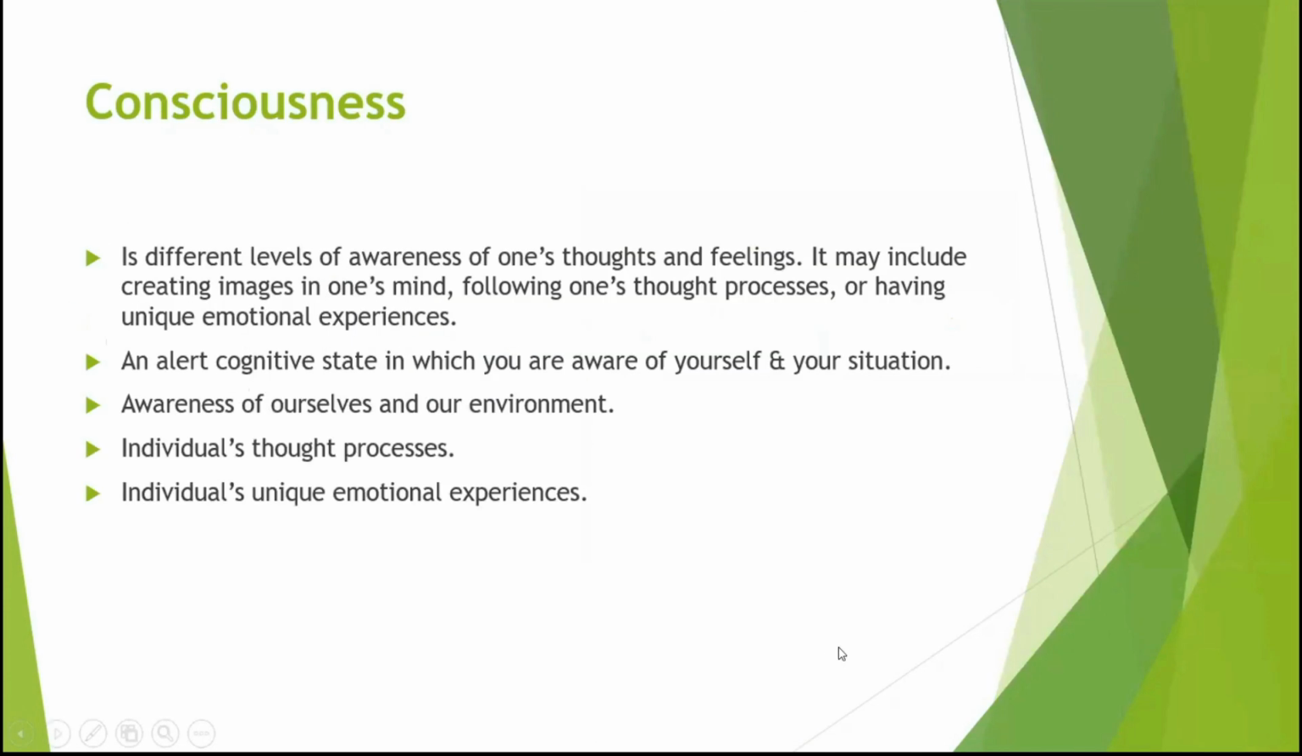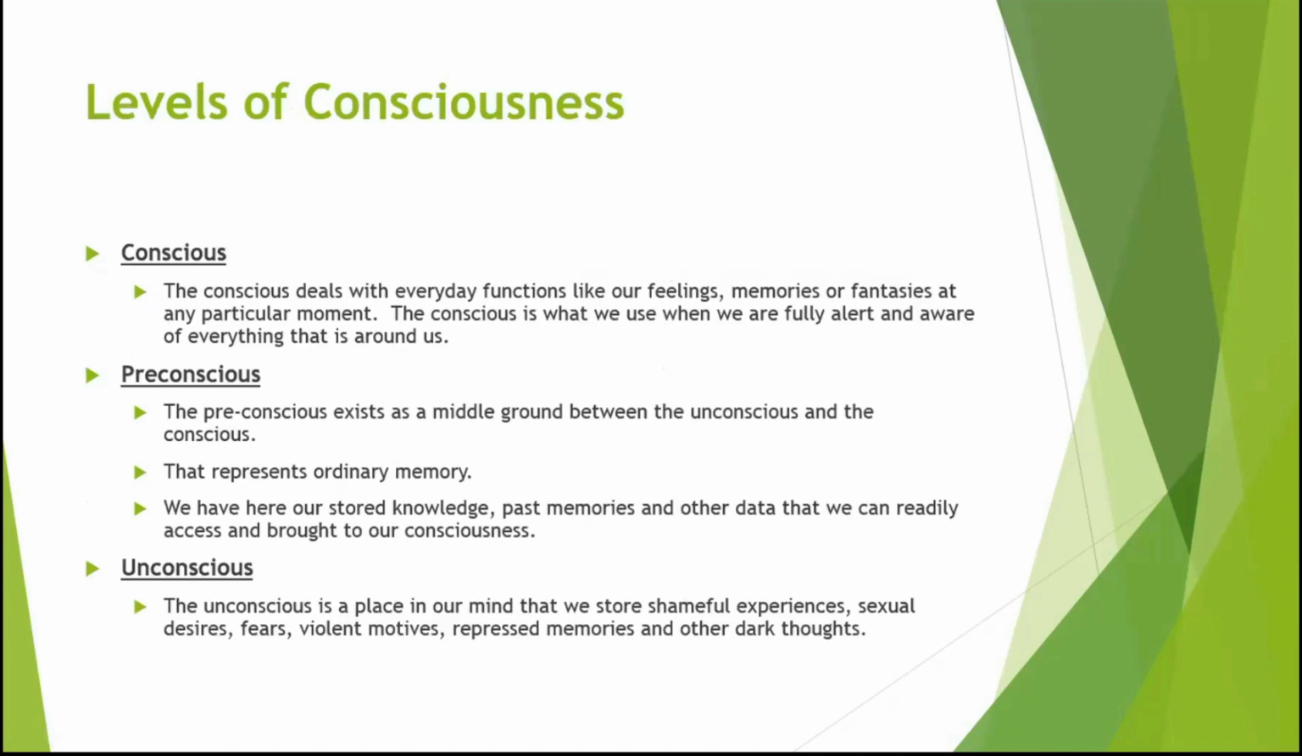So consciousness is different from one person to another. Okay, so if you're aware of your thoughts and feelings, most probably you're conscious about it, and some others aren't. Another cognitive state is wherein you're aware of yourself and your situation. That means you're conscious, and you are aware of your environment, your thought processes, and your emotions. So there are different levels of consciousness, where we have the conscious, pre-conscious, and the unconscious.